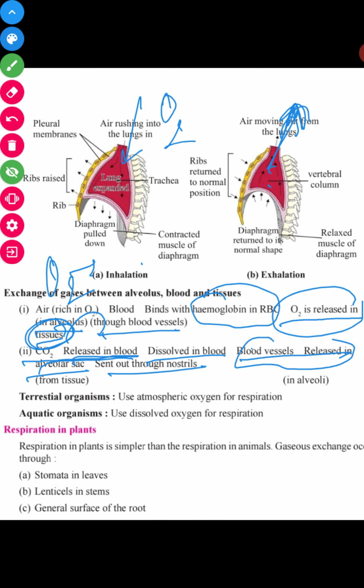The blood releases this CO2 in the alveoli, and from the alveoli it is sent out through the nostrils. In this way, CO2 is exhaled out from the body.